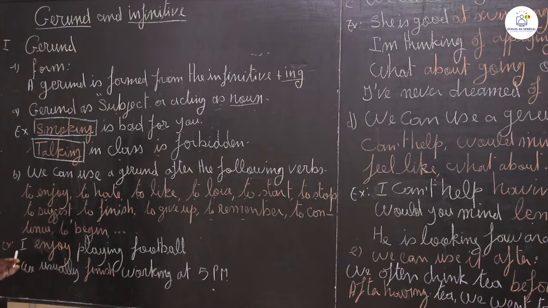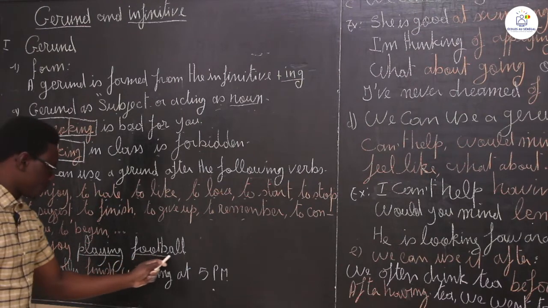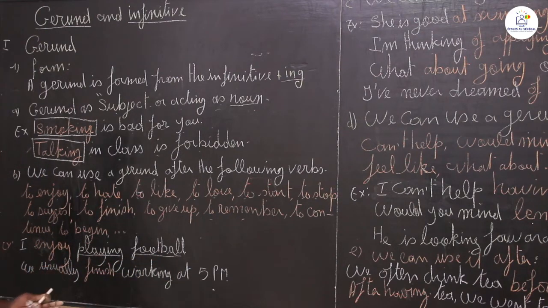Example, you say, I enjoy playing football. So enjoy plus a gerund, verb plus ing form. Playing here is considered as a gerund.